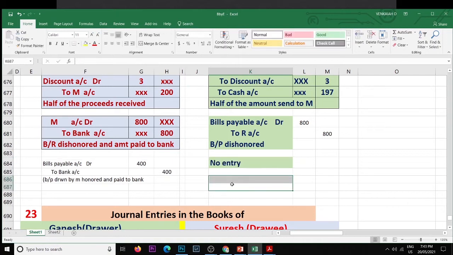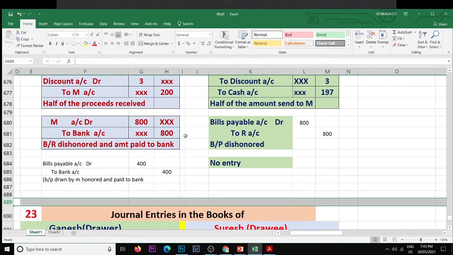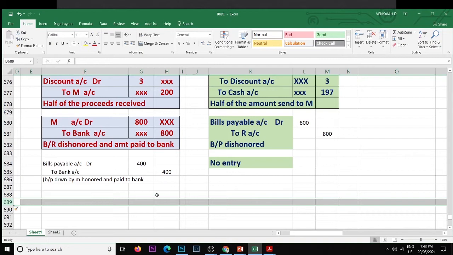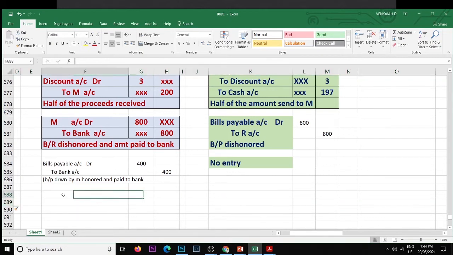Now the total amount due from M is 600 rupees. Out of 600, how much can you recover? 25% as dividend.